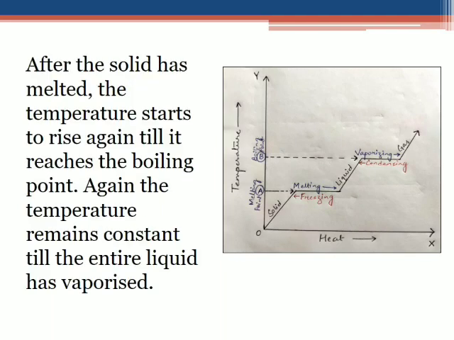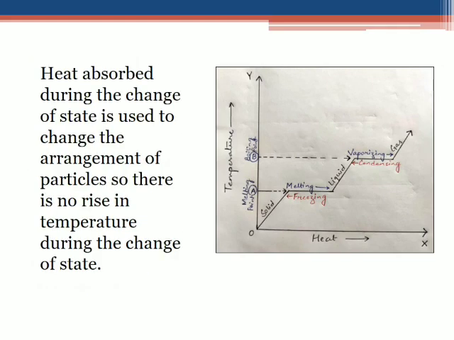Now, after the solid has melted, the temperature starts to rise again till it reaches the boiling point, that is AB. Again, the temperature remains constant till the entire liquid has vaporized. You can see again after the melting point, the graph has risen up and again it has become flat. So here there will be no rise in temperature even if the heat increases. Heat absorbed so far is used to change the arrangement of particles, and there will be no rise in the temperature during this change of state.